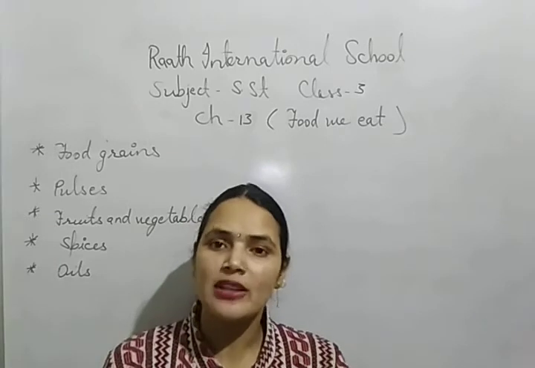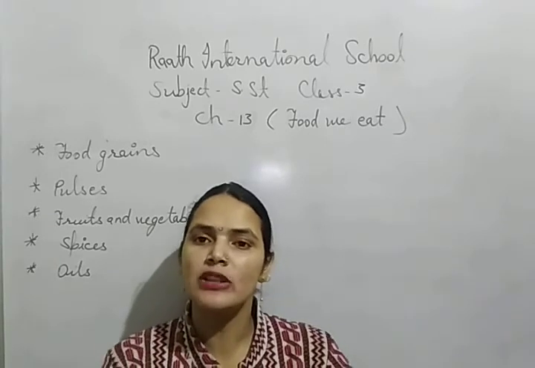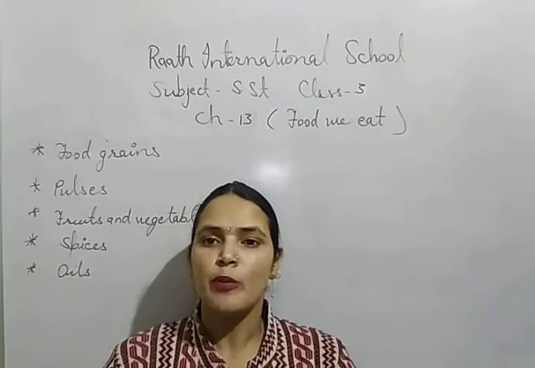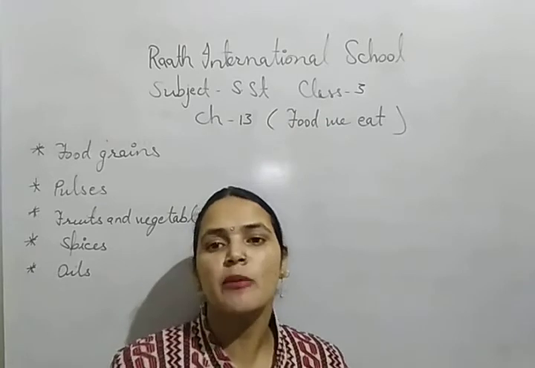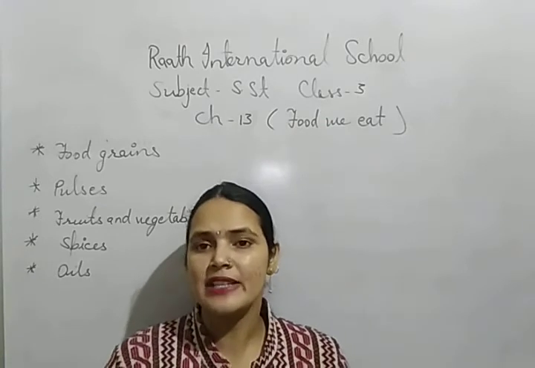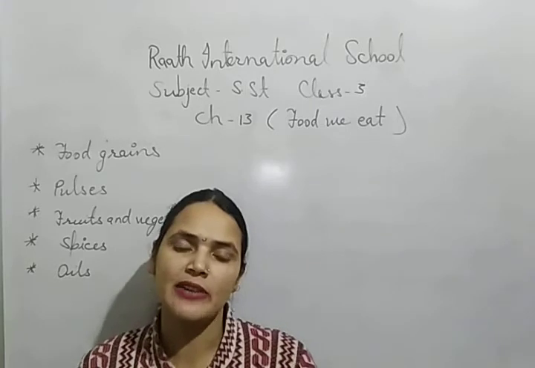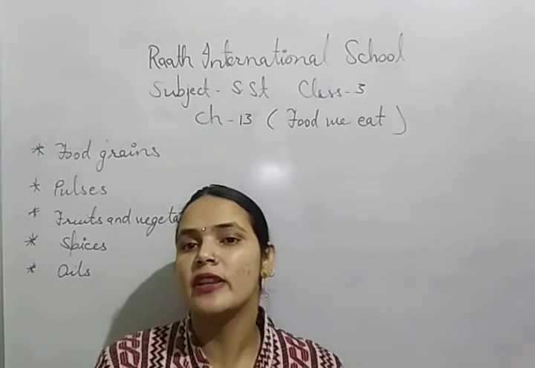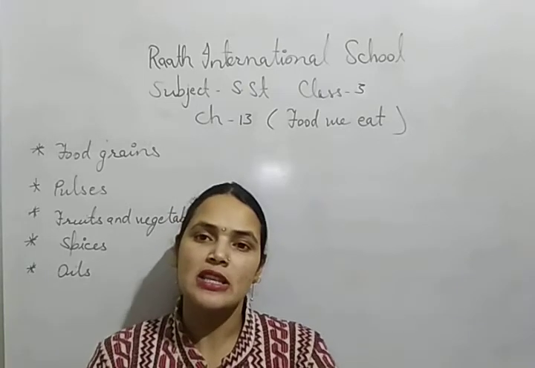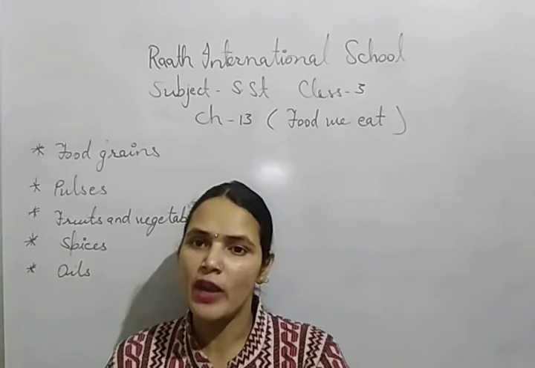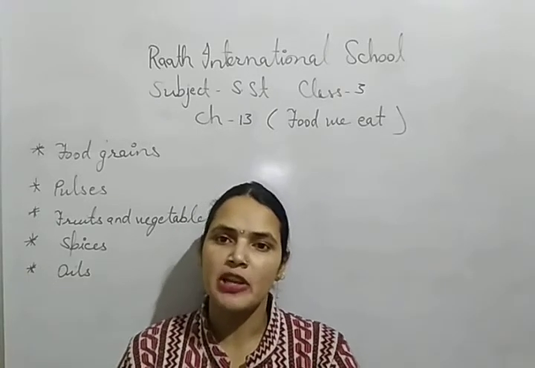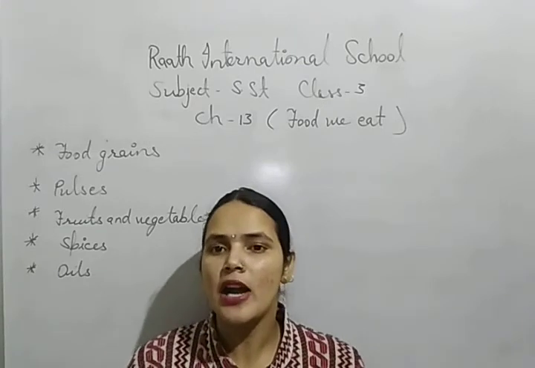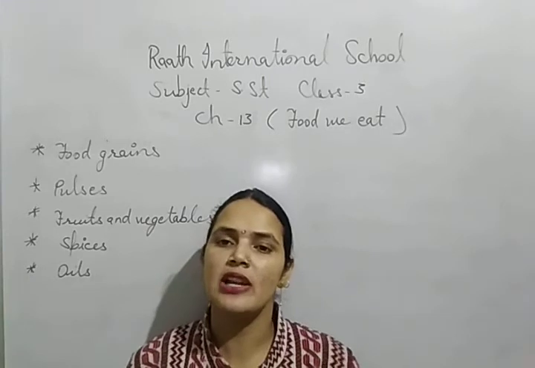It is the transportation which helps to supply all the things to those areas where they are not grown. Suppose rice is grown in the southern part and eastern part of our country, but the people living in the western part, which receives less rainfall, also enjoy rice. So this is the good network of transport which supplies food items, food grains, fruits and vegetables to all parts of the country. And that's why we enjoy a large variety of fruits, vegetables, food grains, pulses